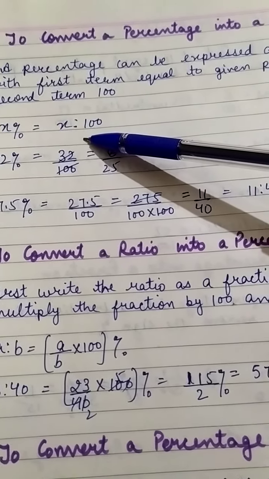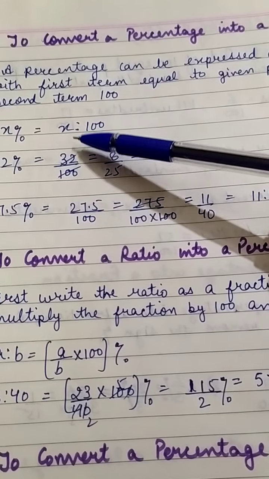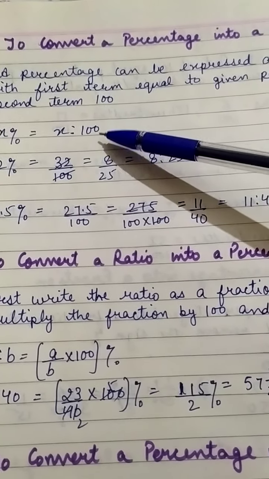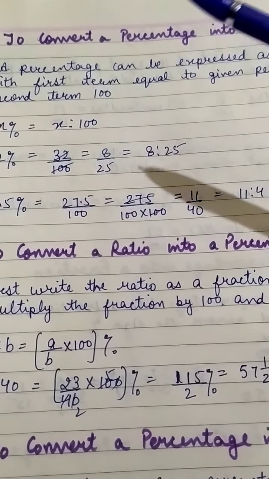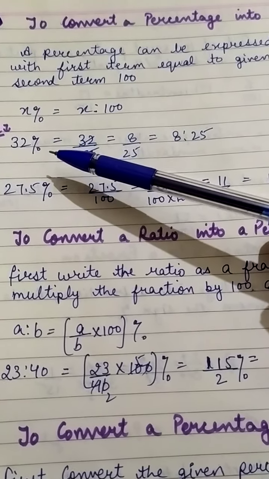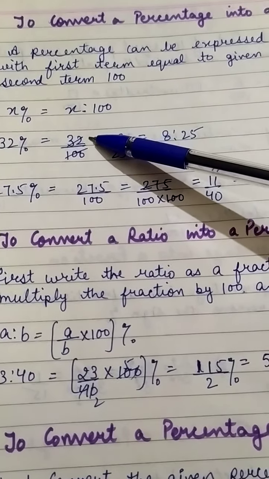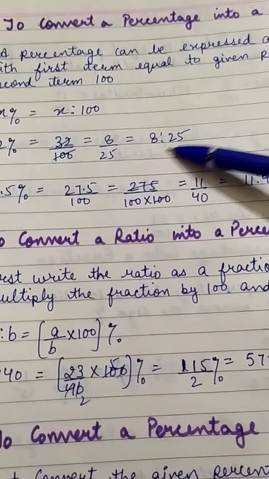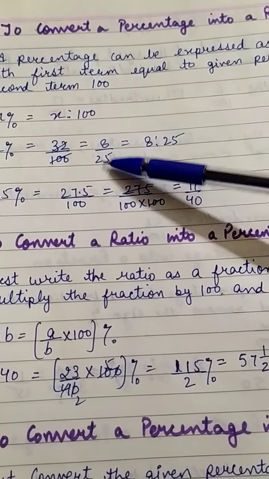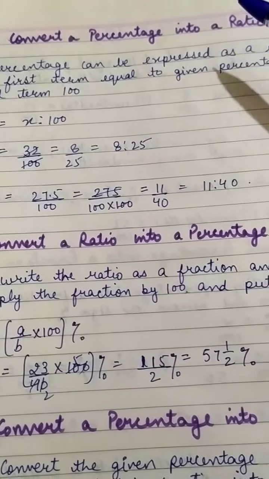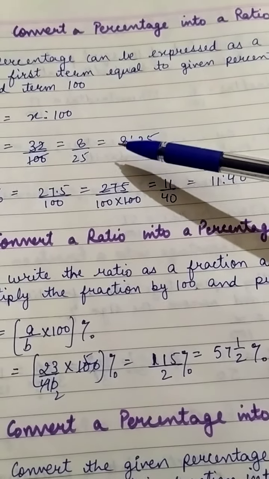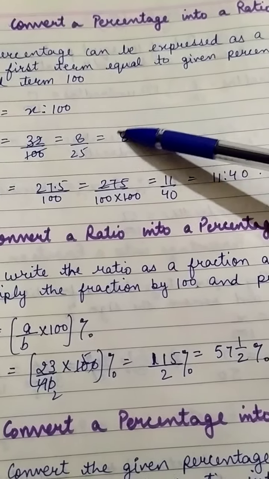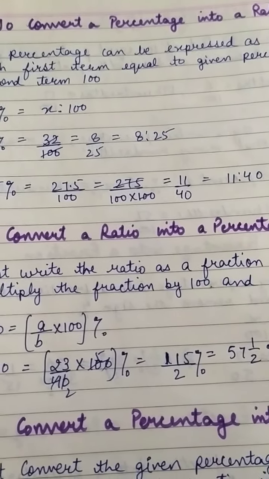We can write the ratio x is to 100. So if we have to convert 32%, that means 32 upon 100, we convert it to lowest terms. Then the ratio will be 8 is to 25.